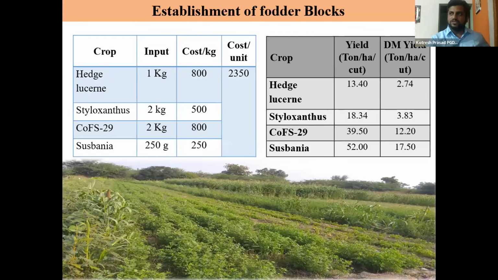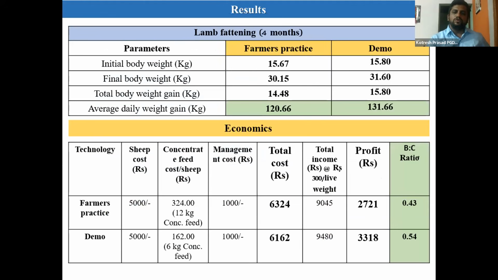If you have such kind of fodder blocks, no need to go for extra protein source or energy source. We have observed very good body weight gain in case of lambs where they used all kinds of fodders compared to solo crop or single crop of greens. So up to 2 kgs of additional weight they got. So average daily gain also was increased.